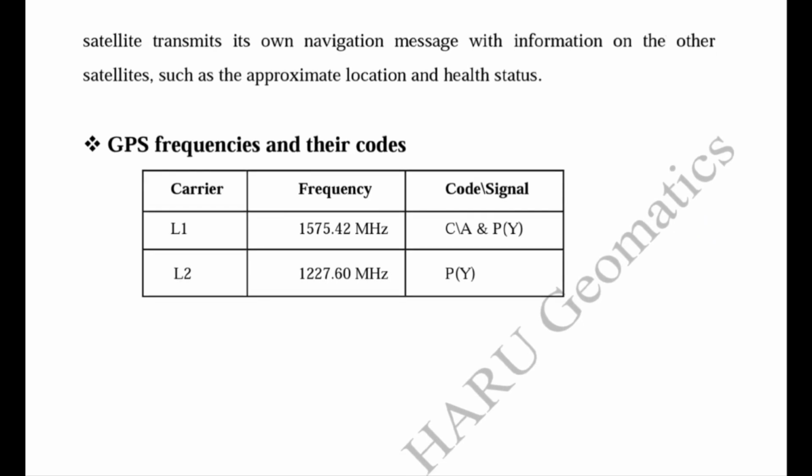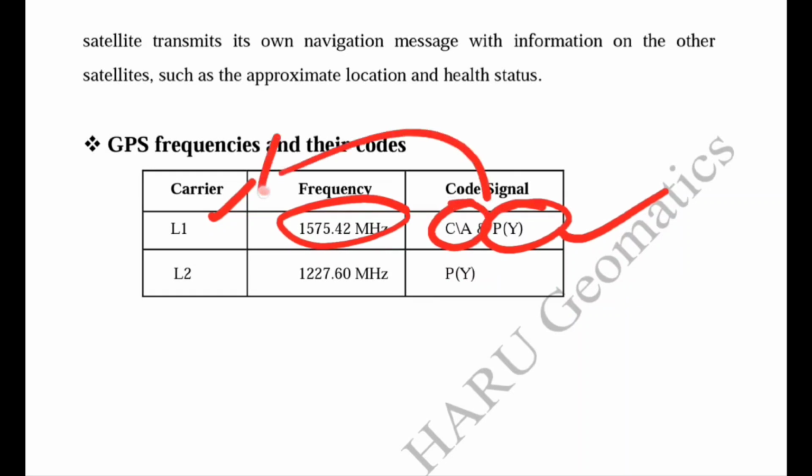Now these are the two types of carrier frequencies. L1 has a frequency of 1575.42 MHz, and it is broadcast by the C/A code or P code. Means both P code and C/A code carry the L1 band, and only P code has the L2 band.